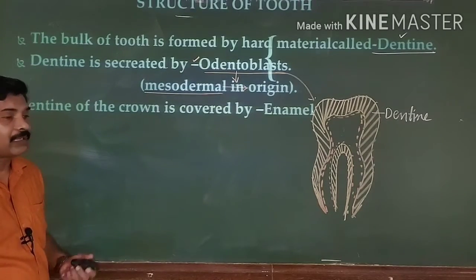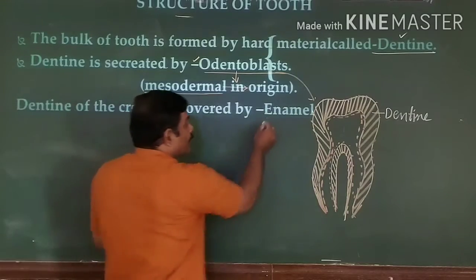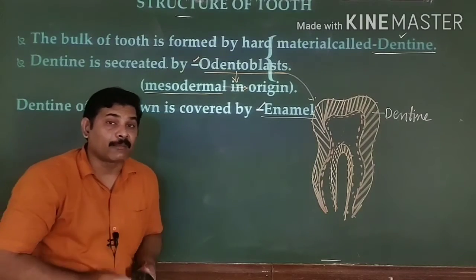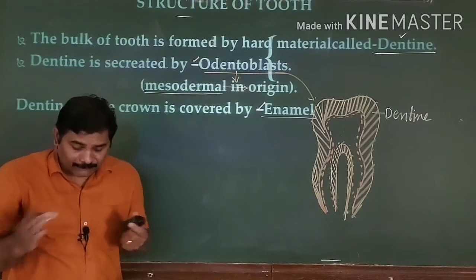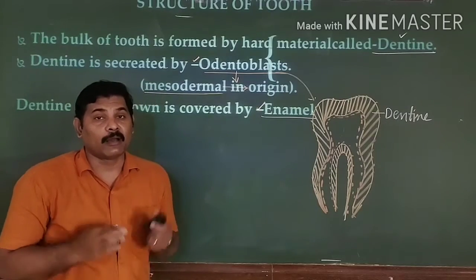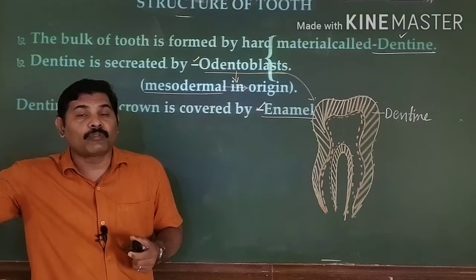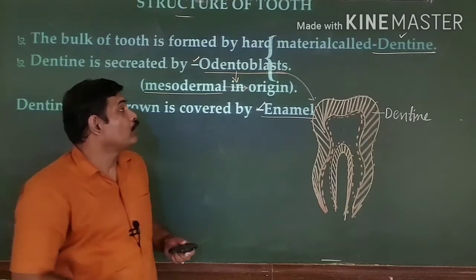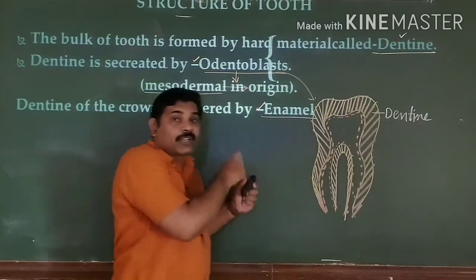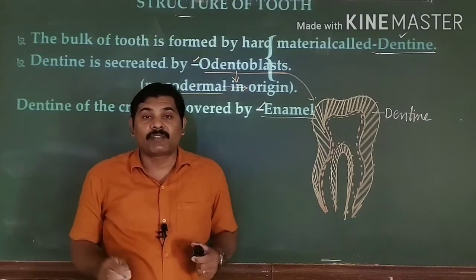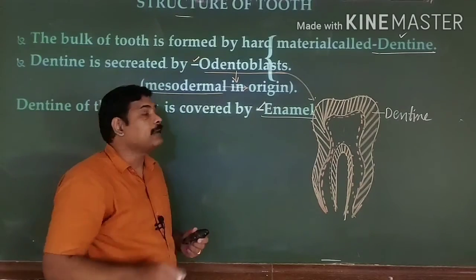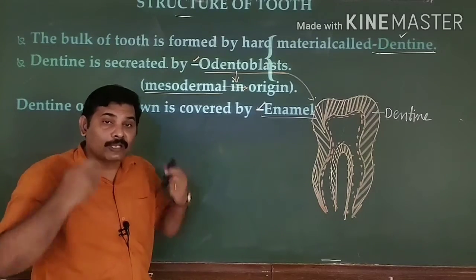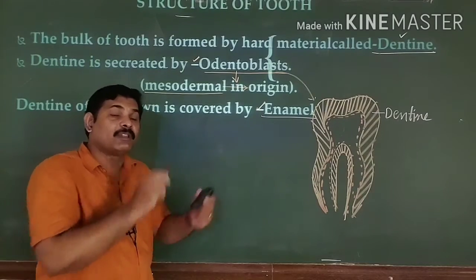The crown is an important part which is formed by enamel. Just now I said that enamel is the hardest part in our entire body, but most students get confused about which is the hardest part of the human body. When the question is given, we go with the answer bone. If you have a little knowledge of teeth, then you go with the answer dentine. But since we are studying that dentine is the majority part of the tooth, that is not the right answer at all. The right option is enamel, the hardest part of the entire human body and animal kingdom, and even within the teeth.